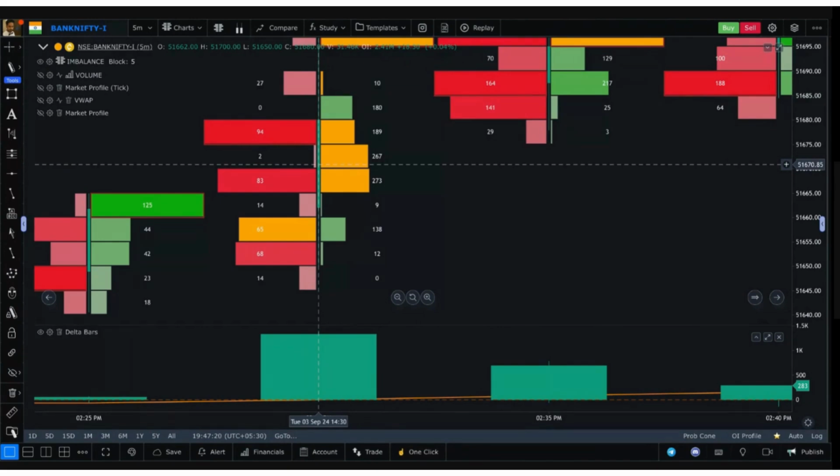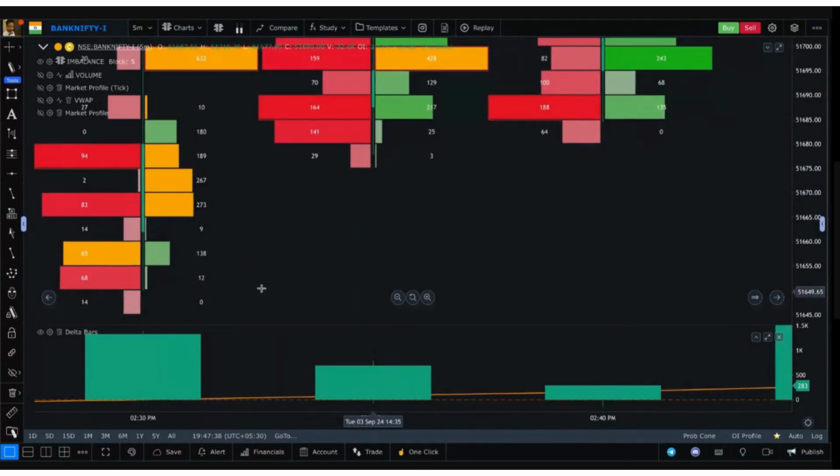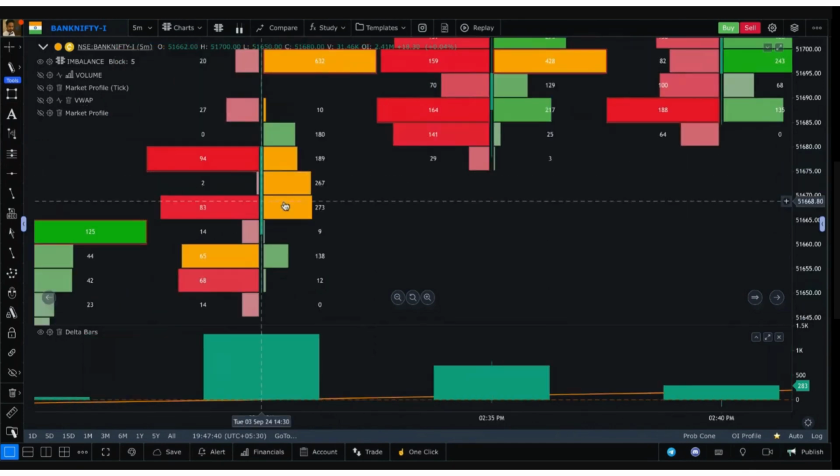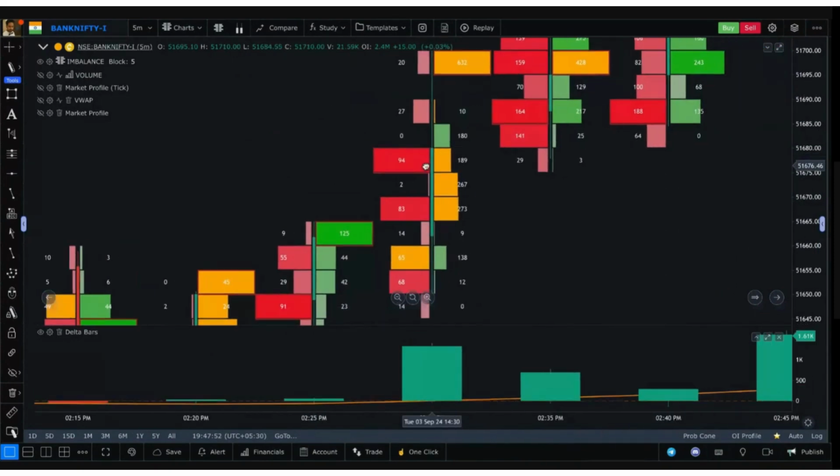to give you a visual reference, to notify you that there is more demand above 51,670 than there is supply below, from 51,670 to 51,665. So look at it diagonally. Wherever there are stacked imbalances, we call this yellow color an imbalance. Why? Because it's always an imbalance between demand and supply. Whenever there are more than 2 or 3 or 4 boxes stacked on each other, it's called a stacked imbalance.